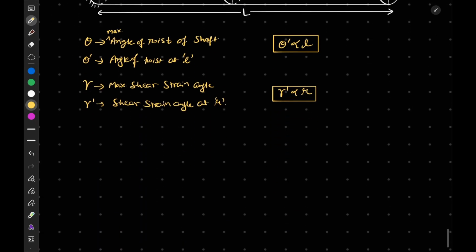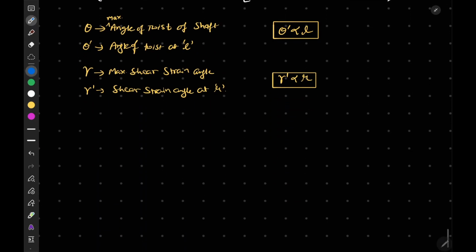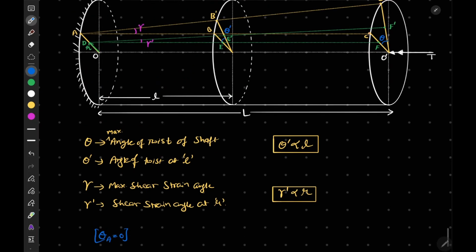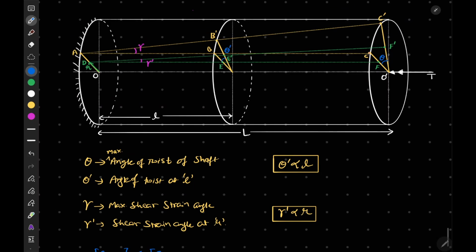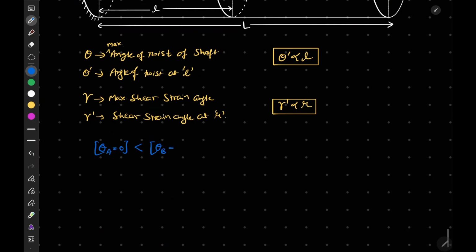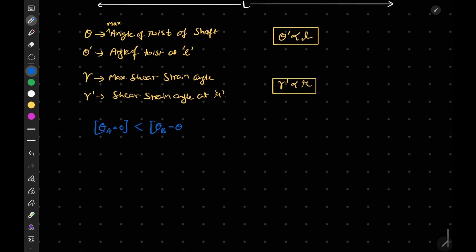Now from this diagram I can write that theta A, that is the twist angle at our fixed end, is equal to 0 and is less than theta B, that is equal to theta dash.